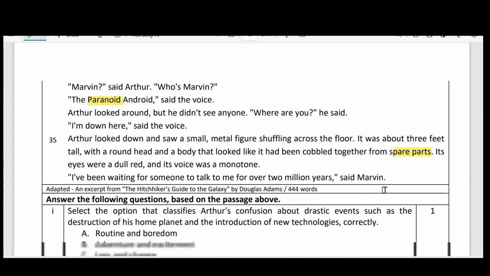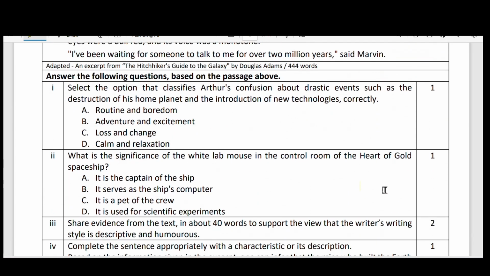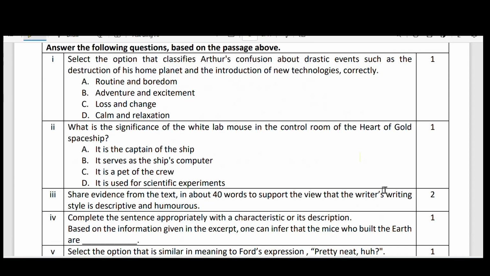Let us go to the questions here, students. Select the option that classifies Arthur's confusion about drastic events such as the destruction of his home planet and the introduction of new technologies correctly. Here it is routine and boredom? No. So this destruction of Earth and technology is not routine and boredom. Adventurous and excitement? It is not adventurous for Arthur. Loss and change is the right answer.